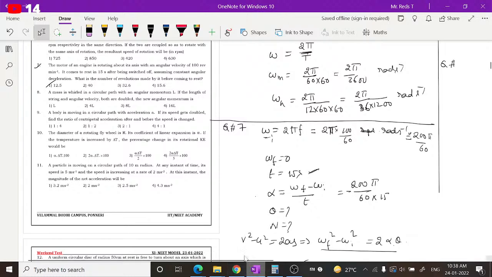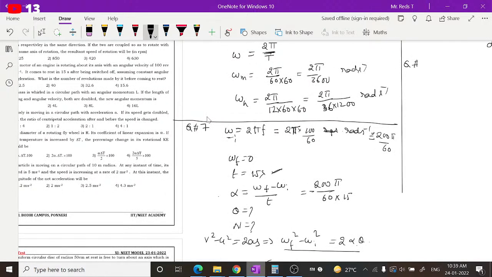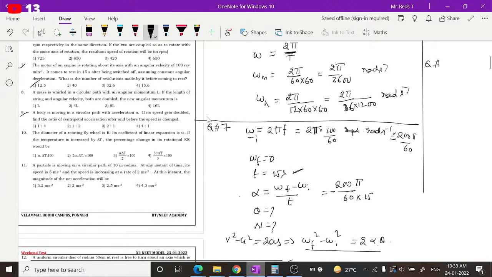Next, let us see question number 9. A body is moving in a circular path with acceleration a. If its speed gets doubled, find the ratio of centripetal acceleration after and before the speed is changed. If it is not mentioned either horizontal or vertical, you have to consider this as horizontal. Otherwise, it will be mentioned specifically, horizontal or vertical. If its speed gets doubled, that means the initial speed is v and the final speed may be 2v. Like that, you have to take it.